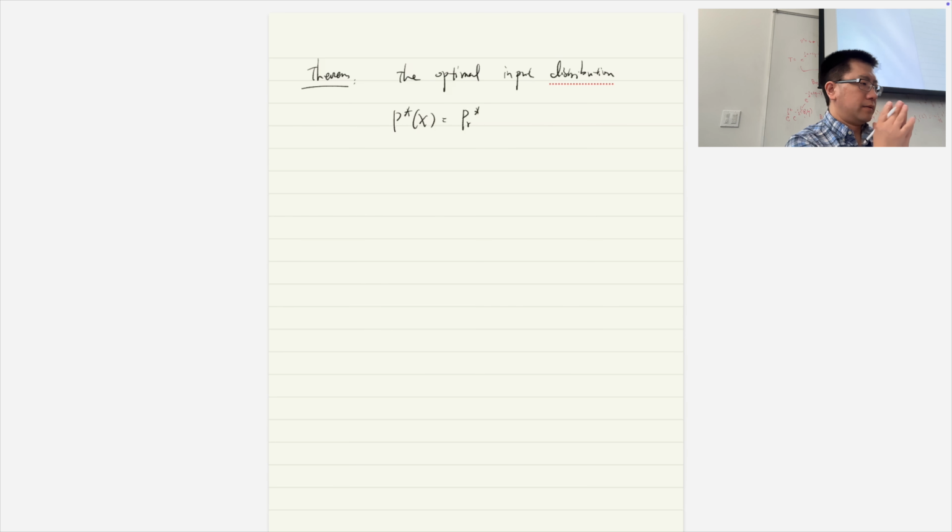Okay, let's introduce the theorem on what distribution will maximize the mutual information. From what we just covered, the optimal input distribution, which we denote as P*(X) equals P*(r), must satisfy the following condition.